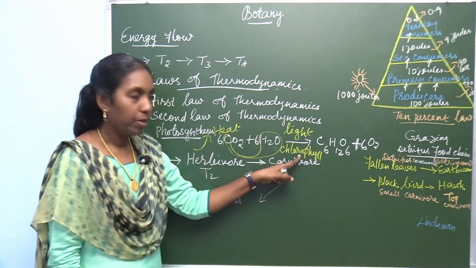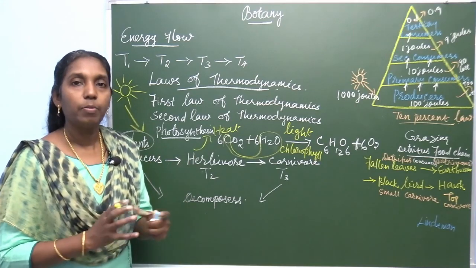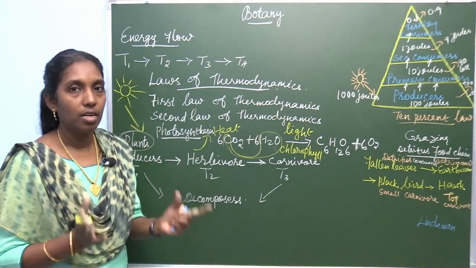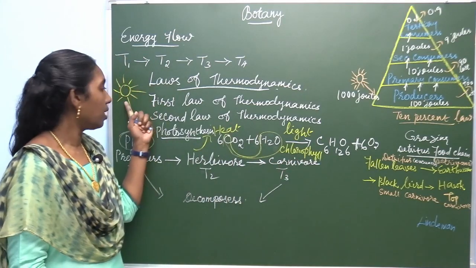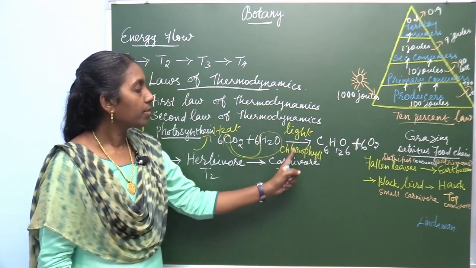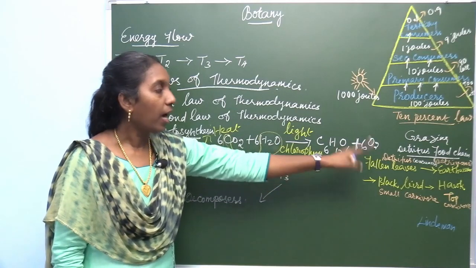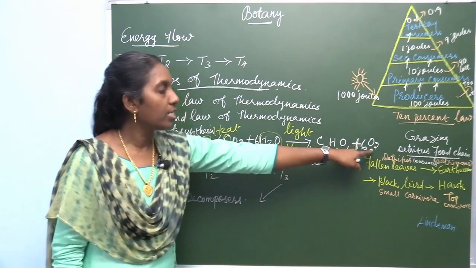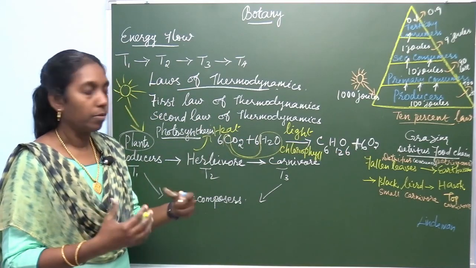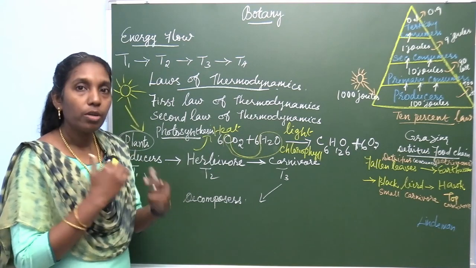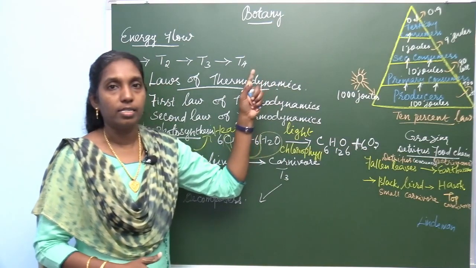So this chlorophyll pigment is present in the leaf, all the green parts, the most abundant part of the plant, the green color part is the leaf. This chlorophyll pigment traps the energy from the sun and converts it, and it prepares C6H12O6, and during this process it releases oxygen. So from the atmosphere, in the ecosystem, carbon dioxide is taken in during the photosynthetic process and oxygen is released.